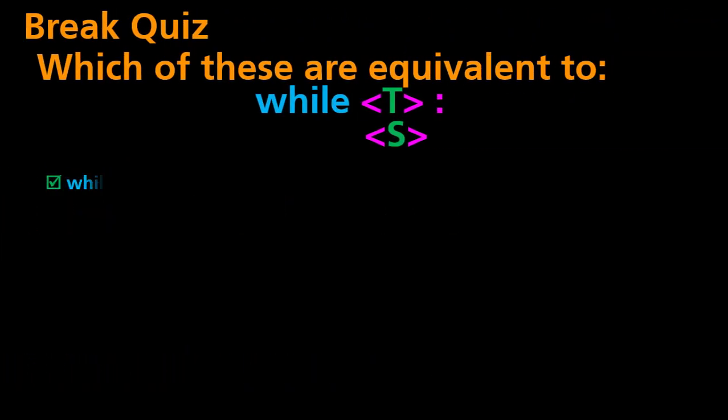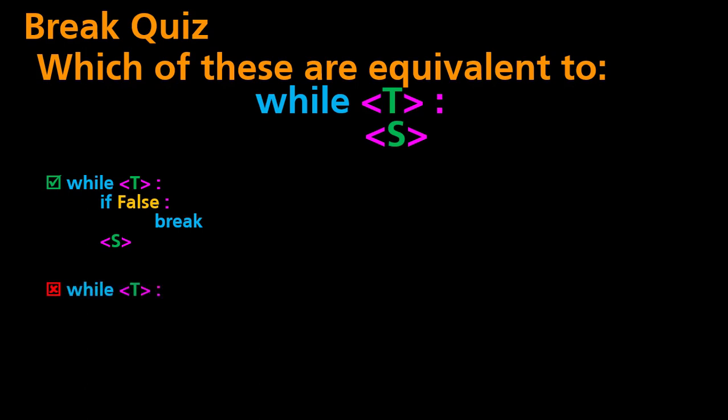So here's the answer. The first one is always equivalent, and the reason for that is that we had our code here that has if false. False will never be true, so we'll never actually run the break and we'll never reach that code. So we'll skip that part and we will jump right to the S block.